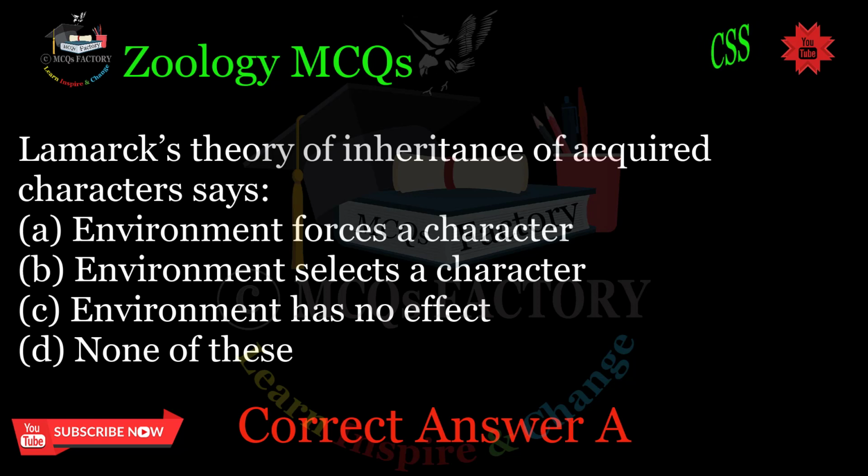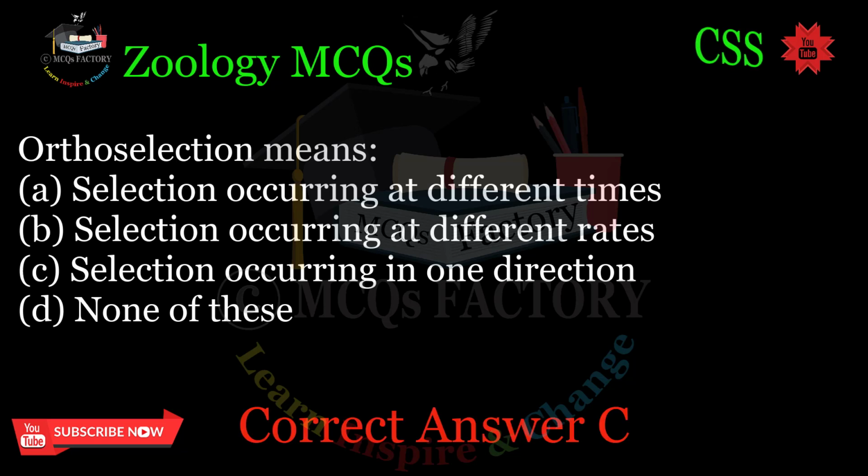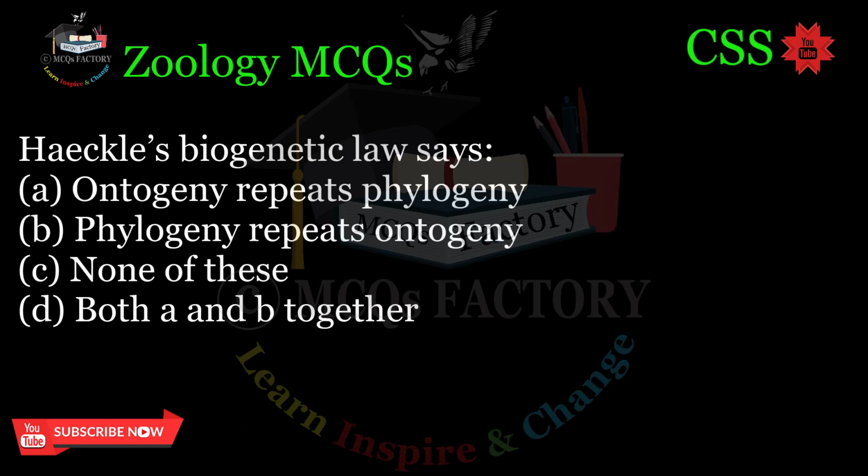Correct answer A. Orthoselection means: A. Selection occurring at different times. B. Selection occurring at different rates. C. Selection occurring in one direction. D. None of these. Correct answer C.